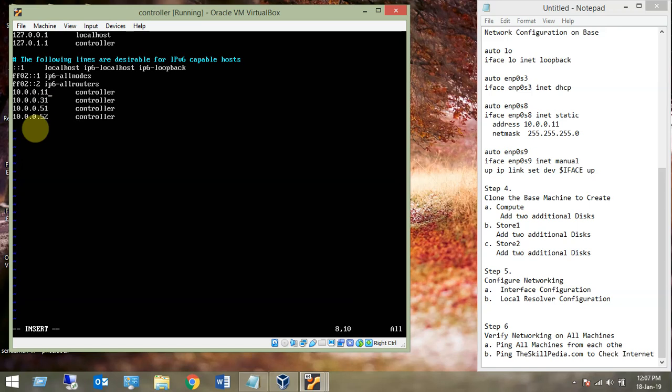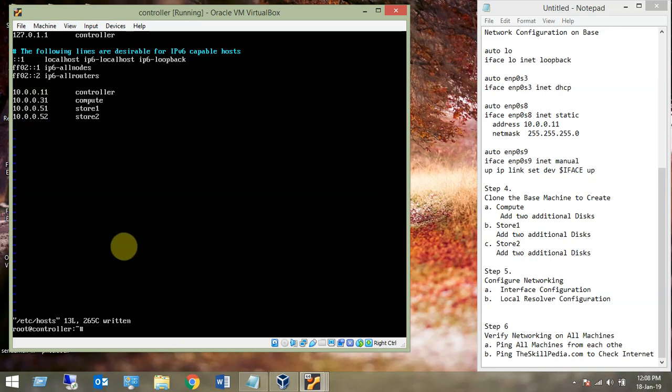This is my compute node, this is my store 1, and this is going to be my store 2. So controller 10.0.0.11, compute 10.0.0.31, store 1 10.0.0.51, store 2 10.0.0.52. So the local resolver configuration is done on this machine.